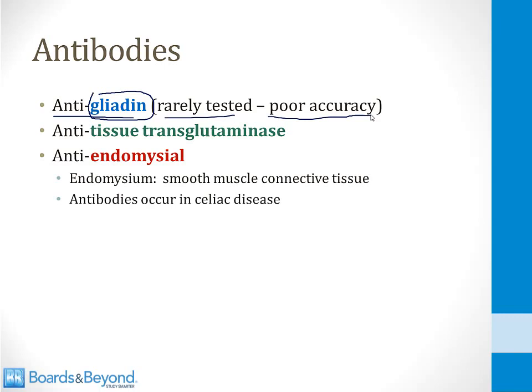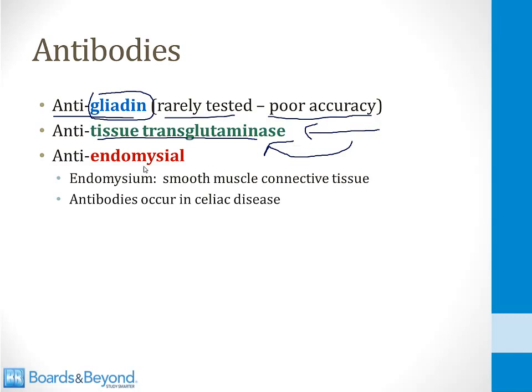component in sprue. This is rarely tested clinically, and that's because it's got a relatively poor accuracy for diagnosing the condition. The second antibody, which is used clinically, is anti-tissue transglutaminase, and I told you before that this enzyme is responsible for deamidating glutamine residues on gliadin, so that should make it easy for you to remember that antibodies to this enzyme are helpful in diagnosis of sprue.